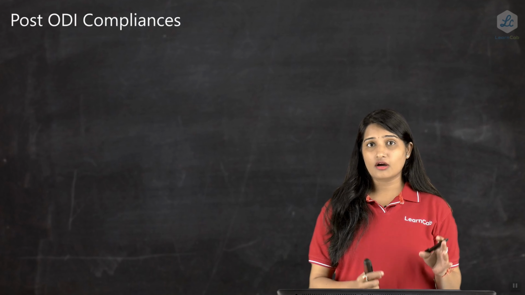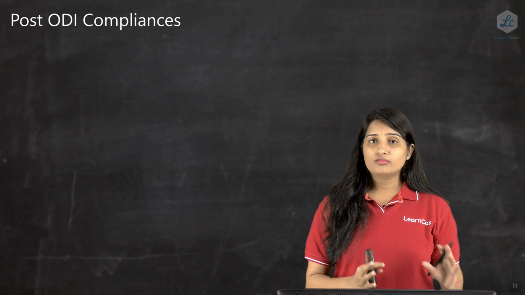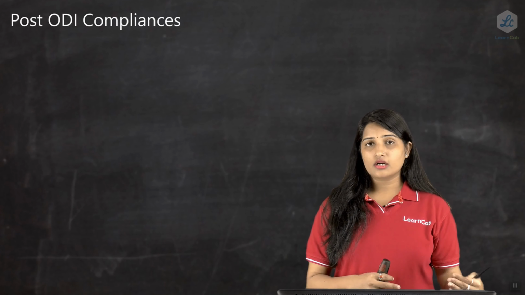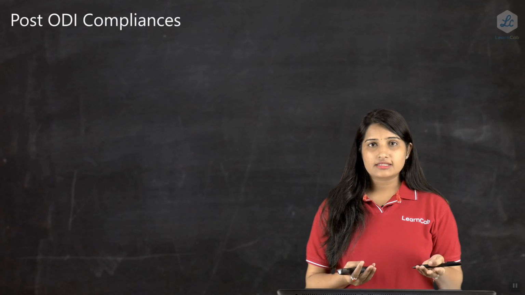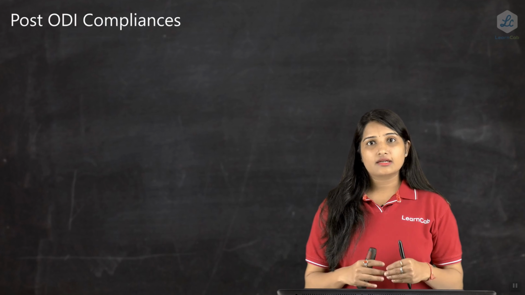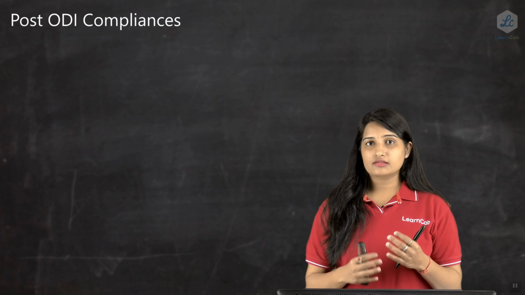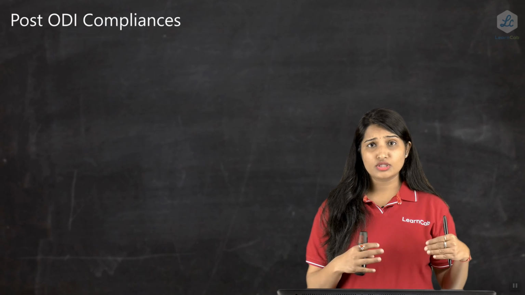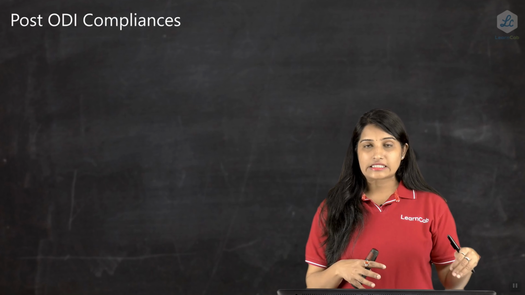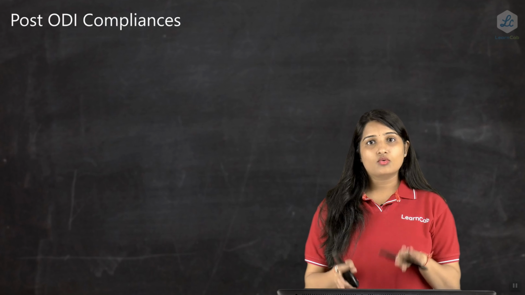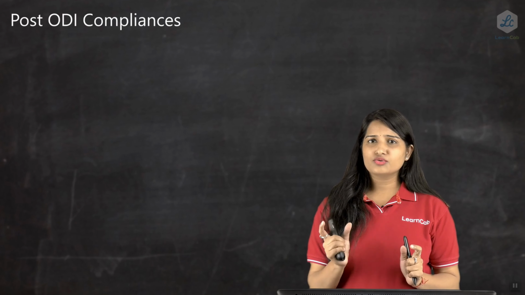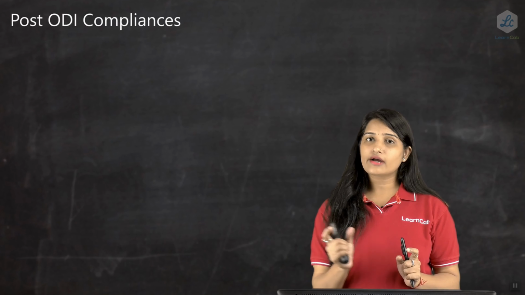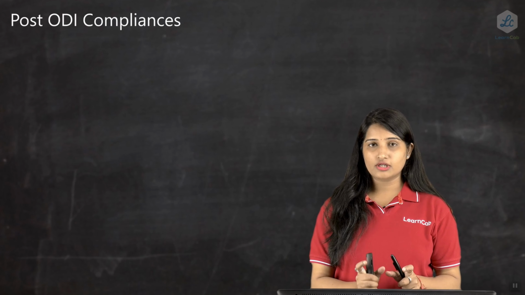Next, we have now seen all about ODI. When you want to do ODI, what a company or an entity has to do. Now, once an ODI is done by an entity, what are the post-ODI compliances? What are the compliances which an entity has to comply with once an ODI is done? Once you do an ODI, a UIN, that is a unique identification number, is allotted to the company.